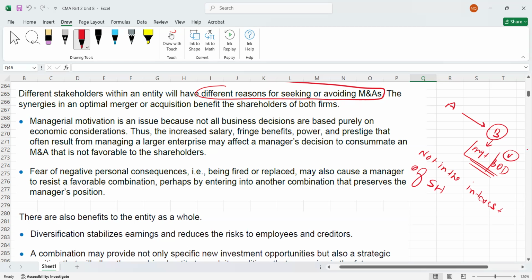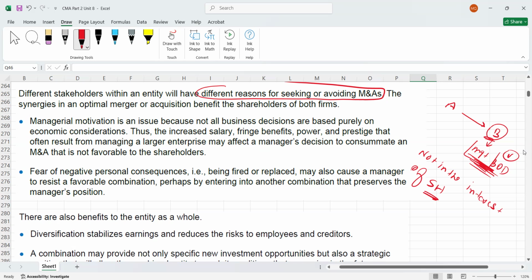The reason is that B's management and the board of directors think that their salary will increase because they are going to be part of a big company. They will get more fringe benefits, more power, and more prestige. And because they are going to manage a large enterprise, this is one negative point. Even if this merger and acquisition is not in the interest of shareholders, the board or the management still want to merge with A because they are looking for their own interest, not for the interest of shareholders.